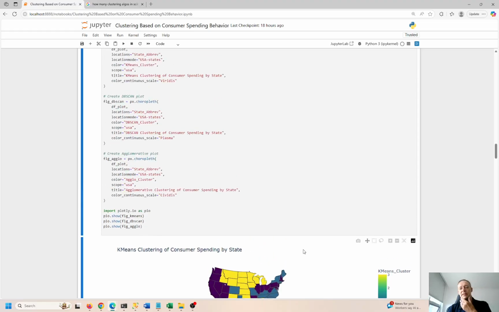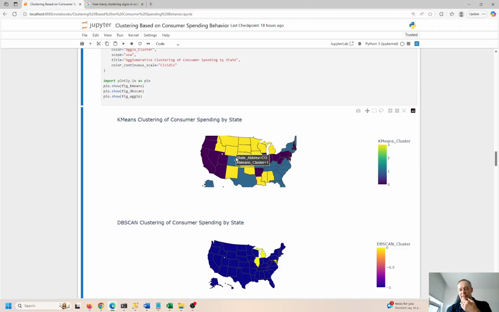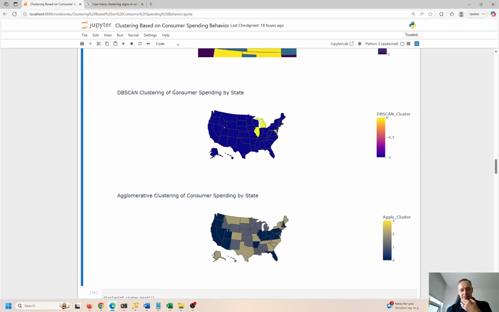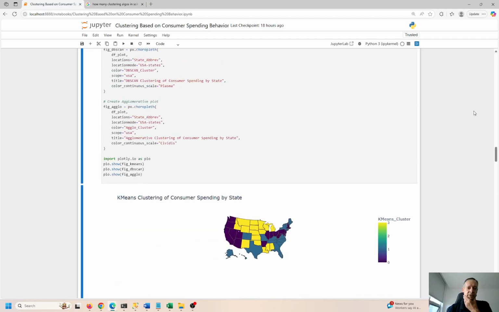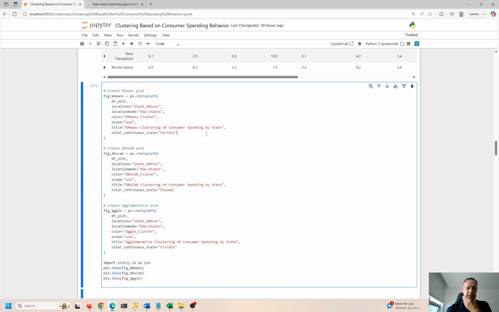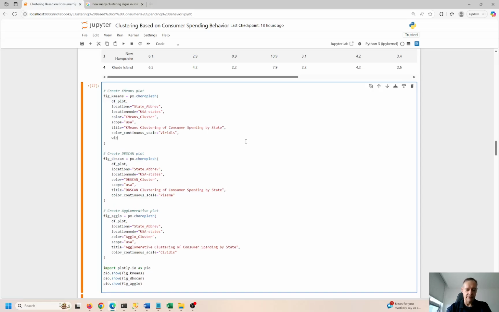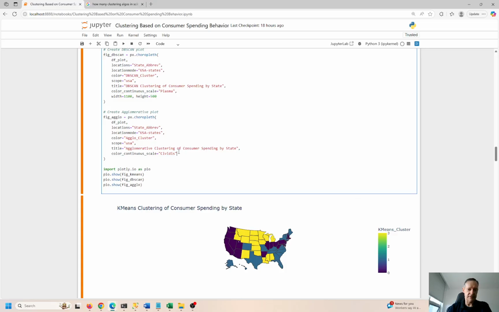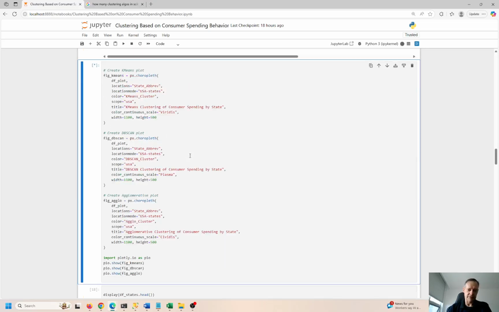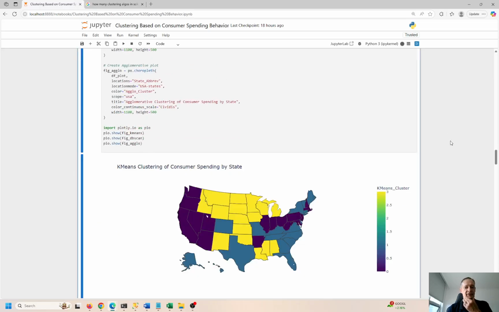Okay, so we have the map right here. This looks nice. And we can see what the K-means shows when we zoom in here. Actually, let me see if I can increase the size of this just a little bit. It's a little small. Okay, so I think we could do this, comma, just to force it into being a little bit larger, a little bit more user-friendly compared to what we have now. See if this works. Hopefully, fingers crossed. Yes, we have something nice.